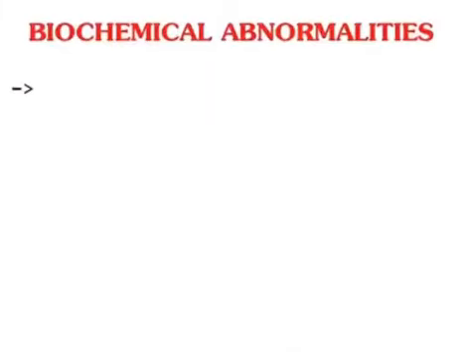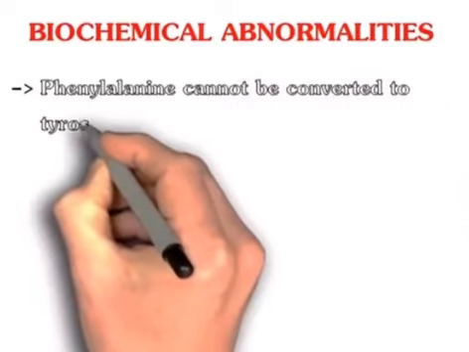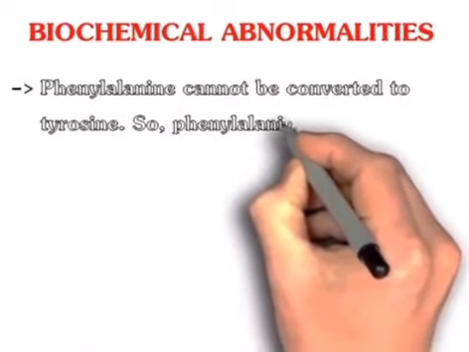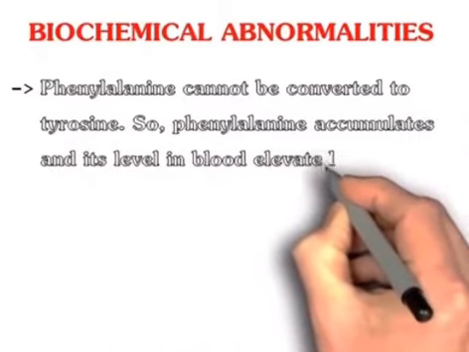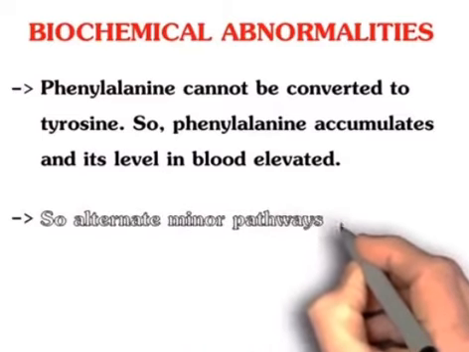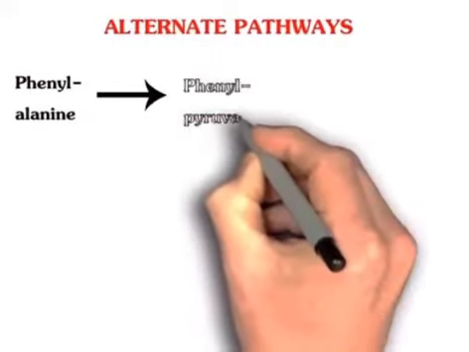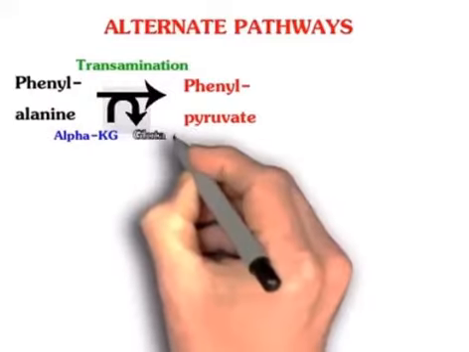Now we'll see the biochemical abnormalities. Phenylalanine cannot be converted to tyrosine, so phenylalanine accumulates and its level in blood is elevated. So alternate minor pathways are opened. In the alternate pathway, phenylalanine will be converted into phenylpyruvate by transamination reaction, and alpha-ketoglutarate will be converted into glutamate.